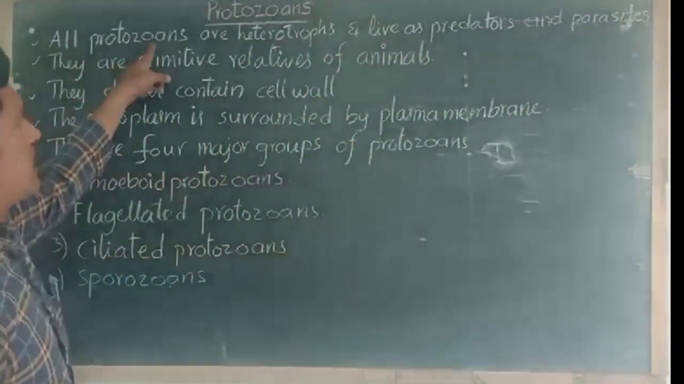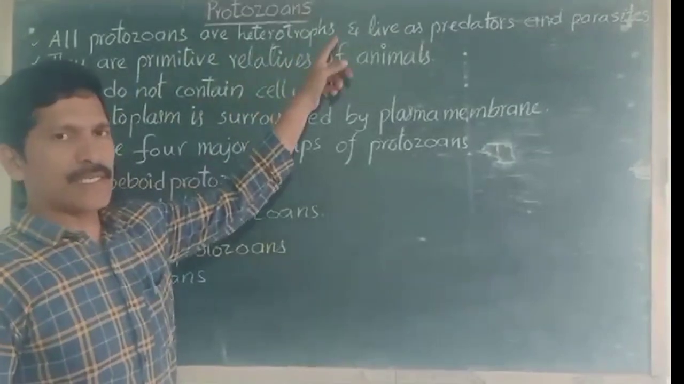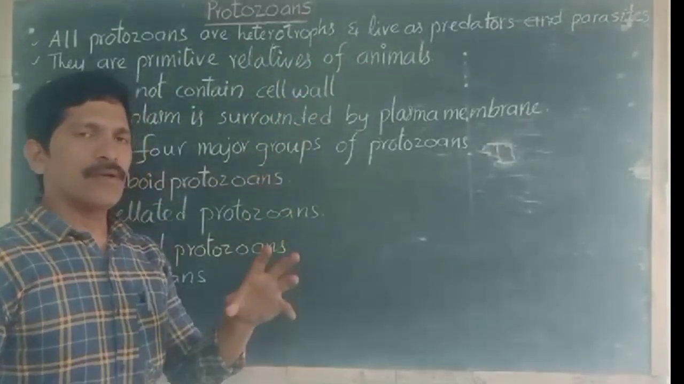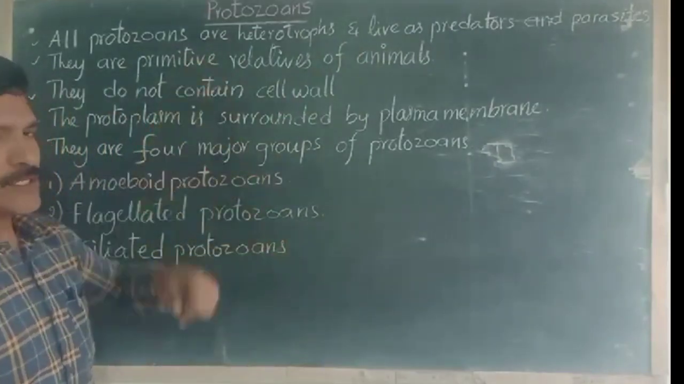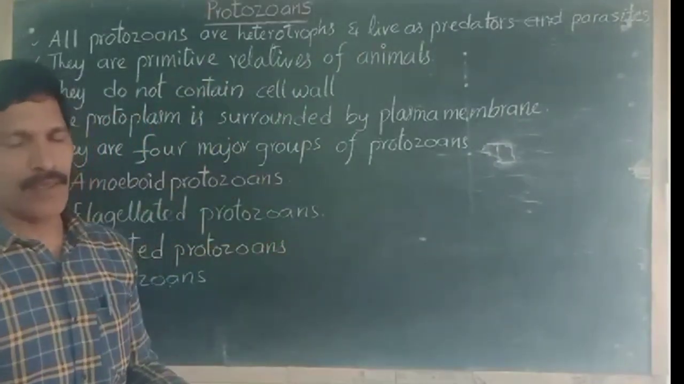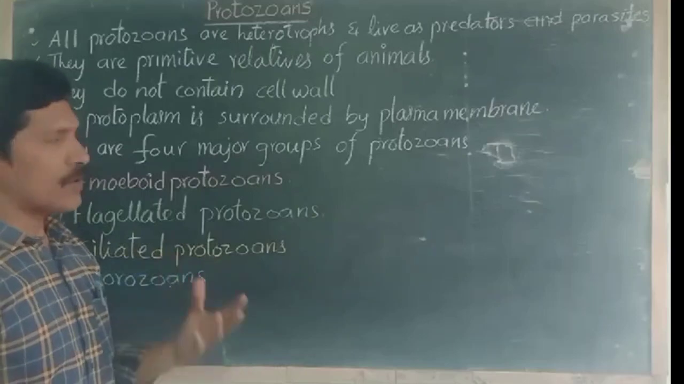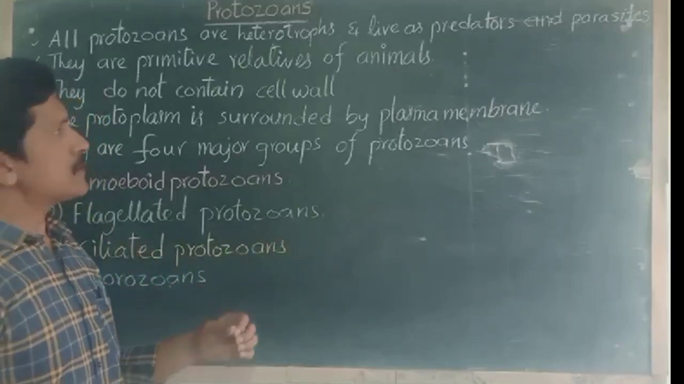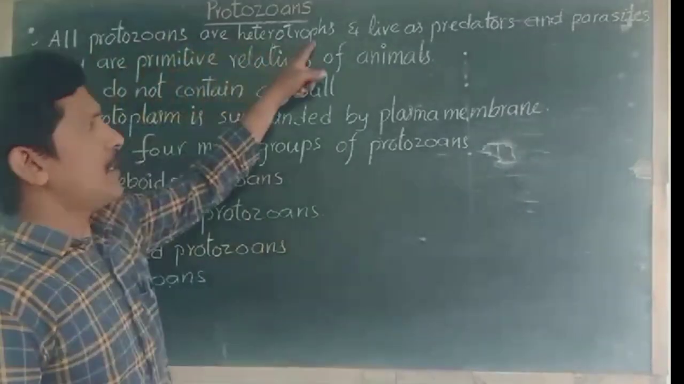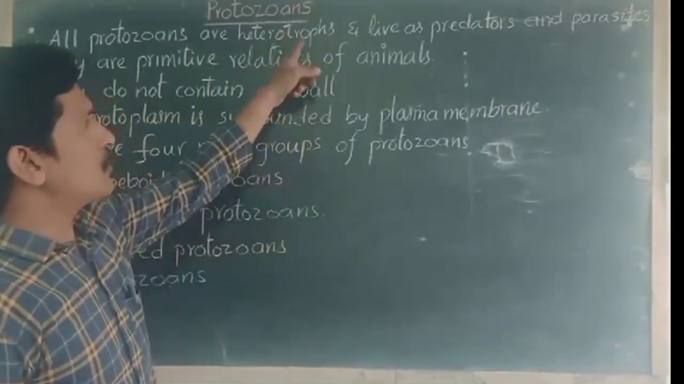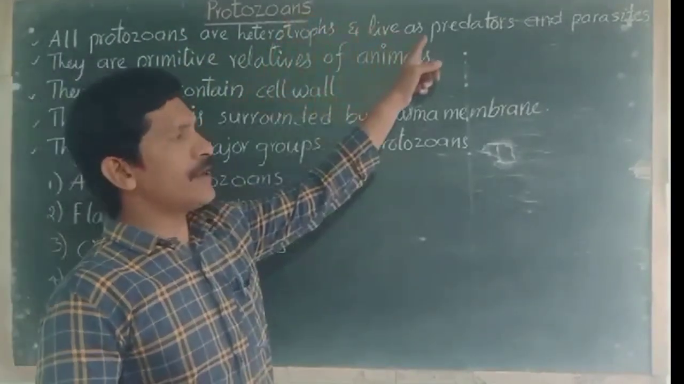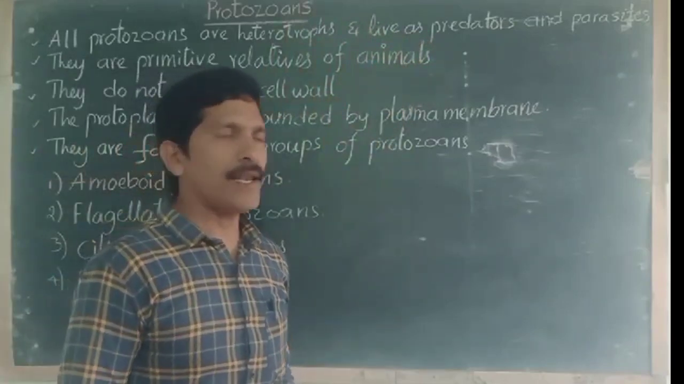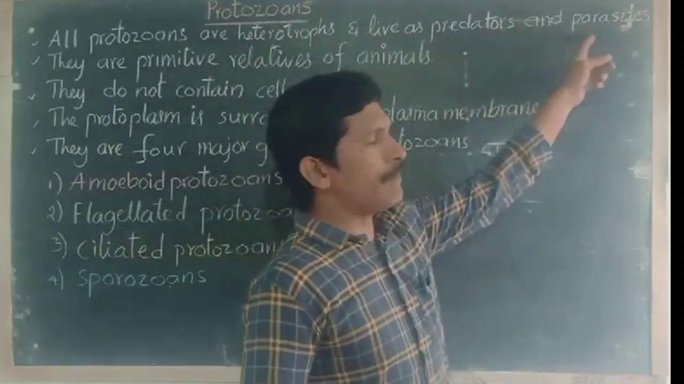All protozoans are heterotrophs; not even a single organism belonging to protozoa is photosynthetic or autotrophic. All protozoan organisms obtain food material from other organisms, so all protozoans are heterotrophs. And heterotrophs in the sense that they have some kind of nutritional method for obtaining food material. They are predators and parasites.